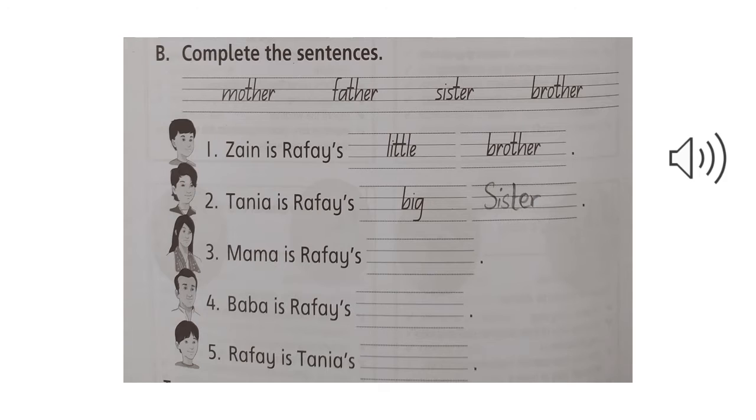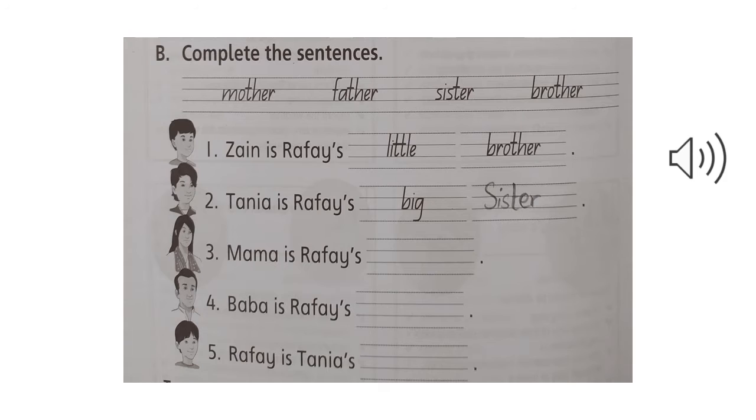1.1 Rafe's family, exercise B. Complete the sentences. Here we have given some sentences and we have to complete these sentences, and before these sentences we have given some names of the members of the family. So the names of the members of the family are mother, father, sister and brother.